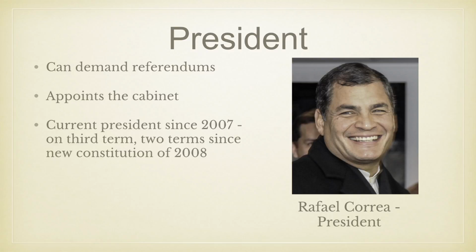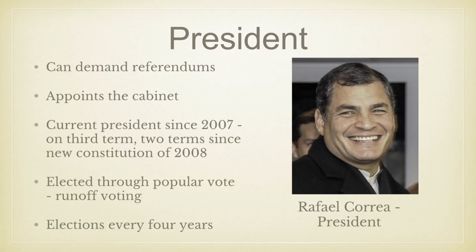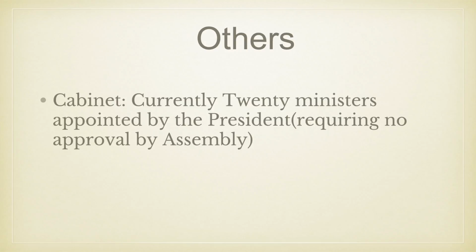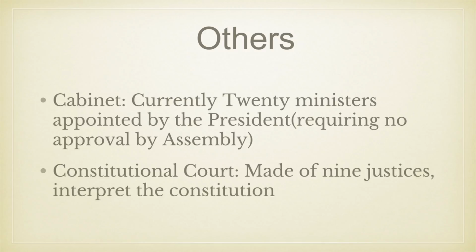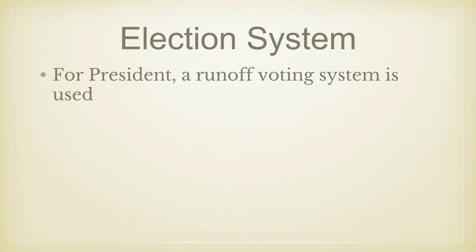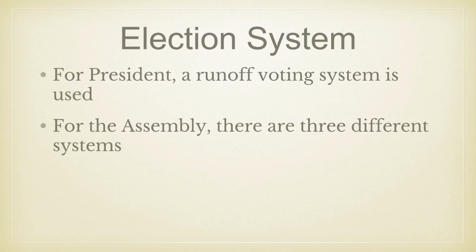The current president, Rafael Correa, has been president since 2007, and the president is elected by a system which we will go through later. Also, elections happen every 4 years. Other important organizations include the cabinet, which is selected by the president, requiring no approval by the assembly, and the constitutional court, which interprets the constitution. Now let's move on to the election system. The president is elected through a runoff voting system, and the assembly is elected through 3 different systems.